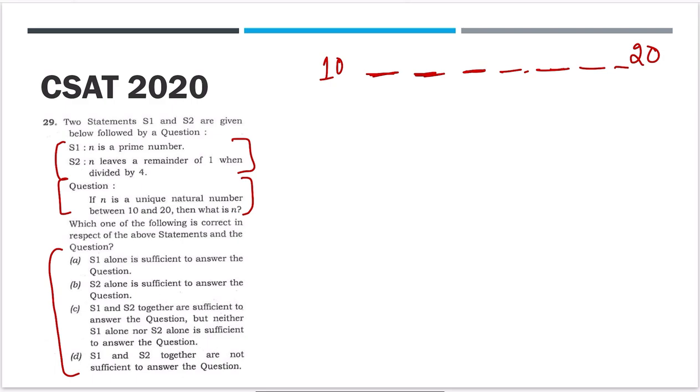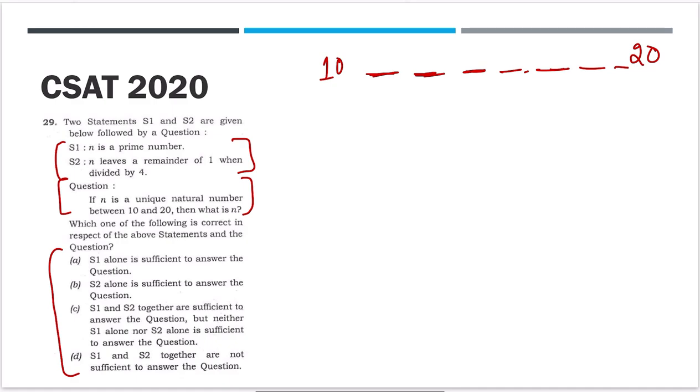What all natural numbers are there between 10 to 20? 11, 12, 13, 14, up to 19. So first thing, remember the first class of natural numbers, number system basics. This is where the natural number definition comes in handy. So now we know there are a total of 9 natural numbers between 10 and 20.